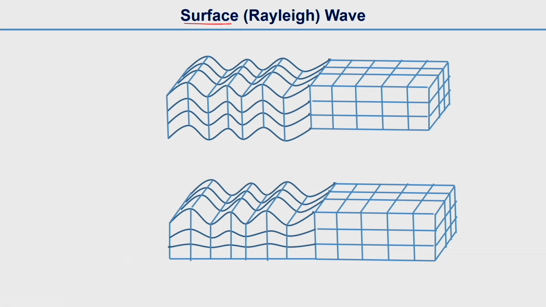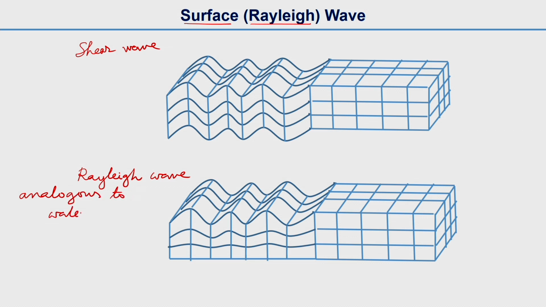We will now discuss the third wave, the surface wave, which is also called the Rayleigh wave. Here we have some diagrams. The first one is the shear wave that we discussed in the last slide, and the second diagram is the surface wave or Rayleigh wave. The Rayleigh wave is analogous to a water surface wave.